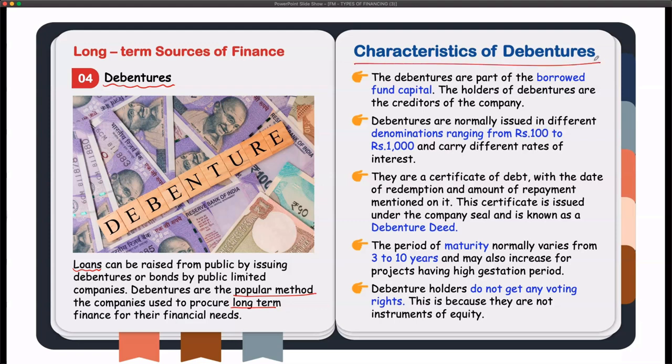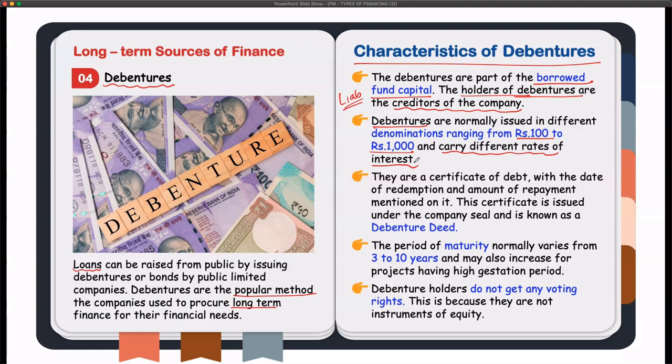Let us look at the characteristics of debentures. Number 1, debentures are part of borrowed fund capital. It means it is a liability, it is not equity. So the debenture holders are basically creditors to the company. The denominations of debentures are generally in the range of rupees 100, and may go up to rupees 1000, and the rate of interest will also vary depending upon the tenor, the security, and sometimes the purpose for which it is raised.